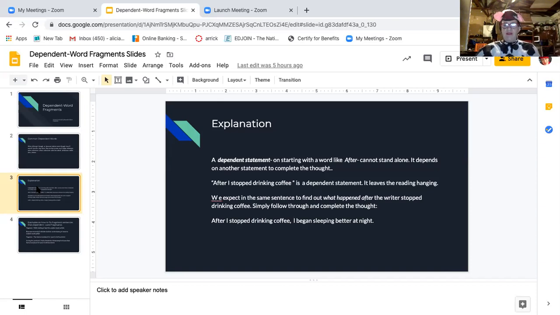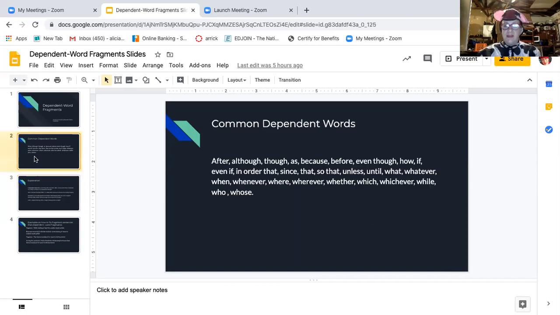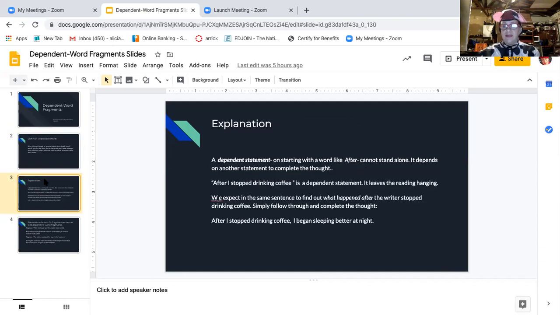So let's go on to see how we can fix that. We expect in the same sentence to find out what happened after the writer stopped drinking coffee. Simply follow through and complete the thought. After I stopped drinking coffee, I began sleeping better at night. And you could do different things though. After I stopped drinking coffee, I started drinking tea. After I stopped drinking coffee, I stopped getting very nervous and shaky. There's a lot of different ways you could end that sentence. That's just one example. So the point of this is when you use these dependent words, you have to explain. So you can't just say, after I stopped drinking coffee.